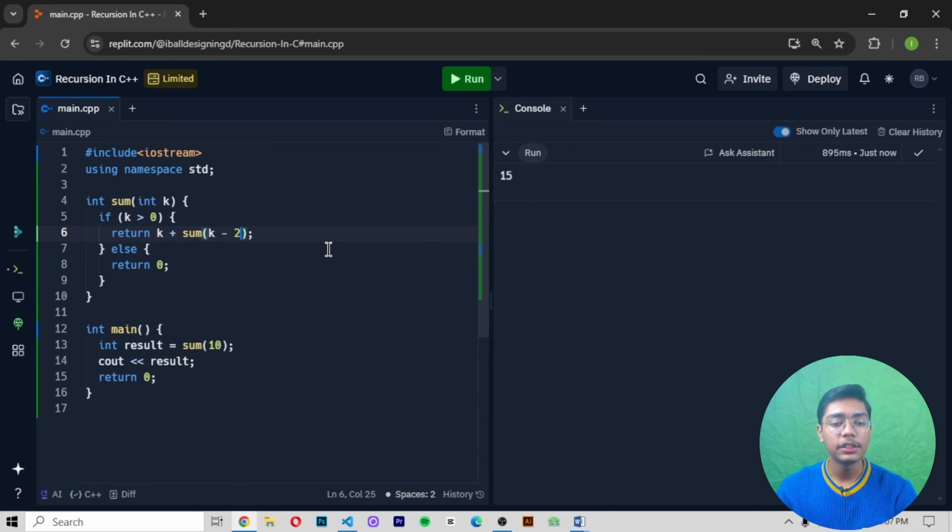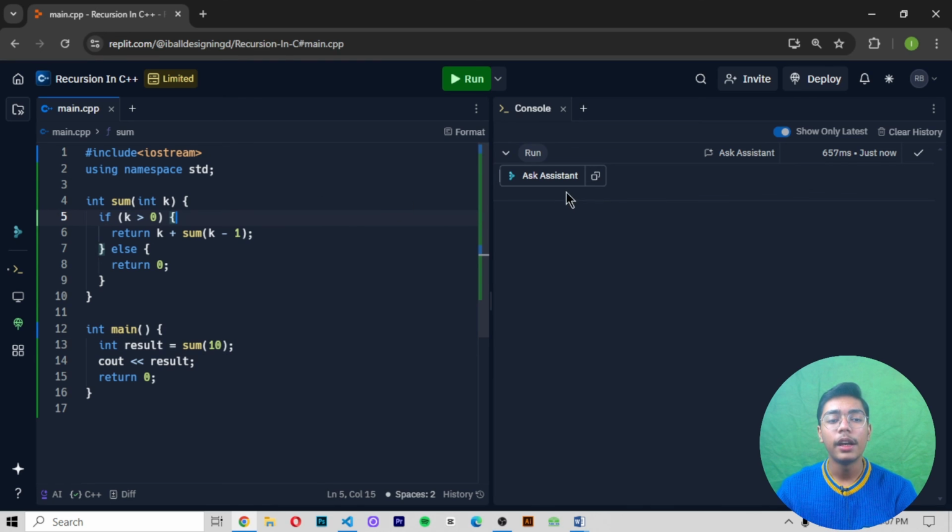But now if I just remove all these things, and change it to the same value which we were getting, which was k minus 1, I will be running it with that value to check whether the answer is coming the same or not. I'll be simply running it, and you can just see the answer is coming the same, which is 55, which we are getting with this 10, because we are getting this 10 added several times so that we can get this 55 answer in the output like this.